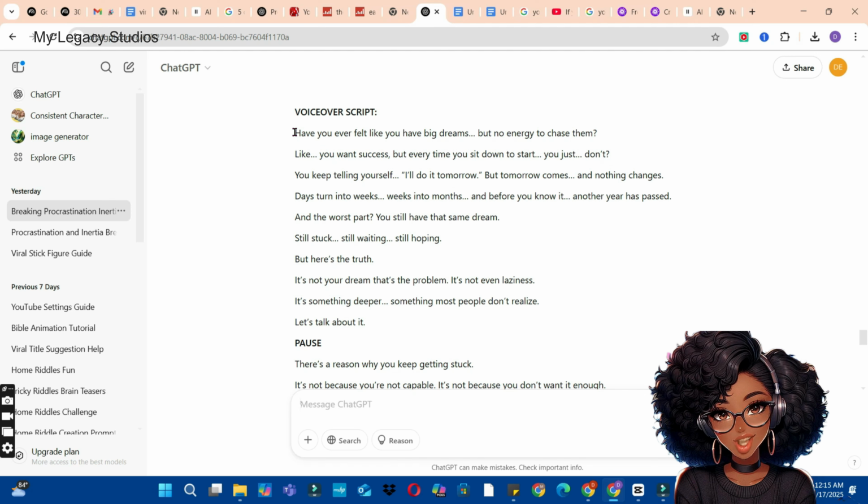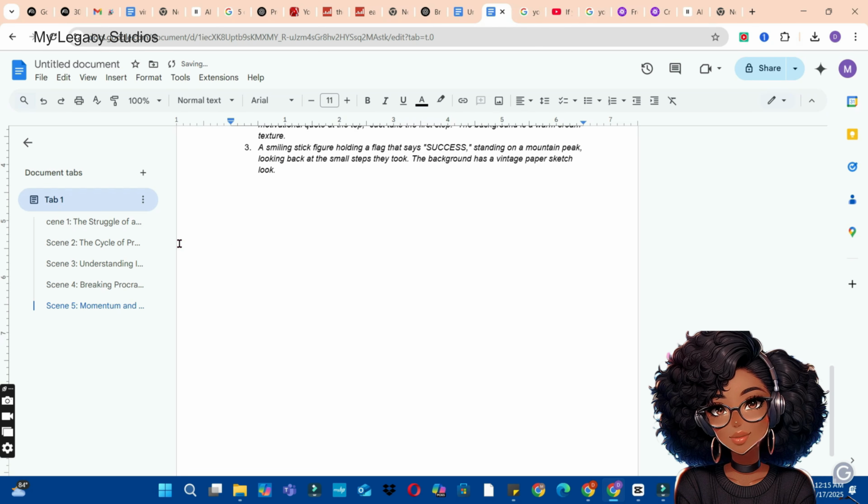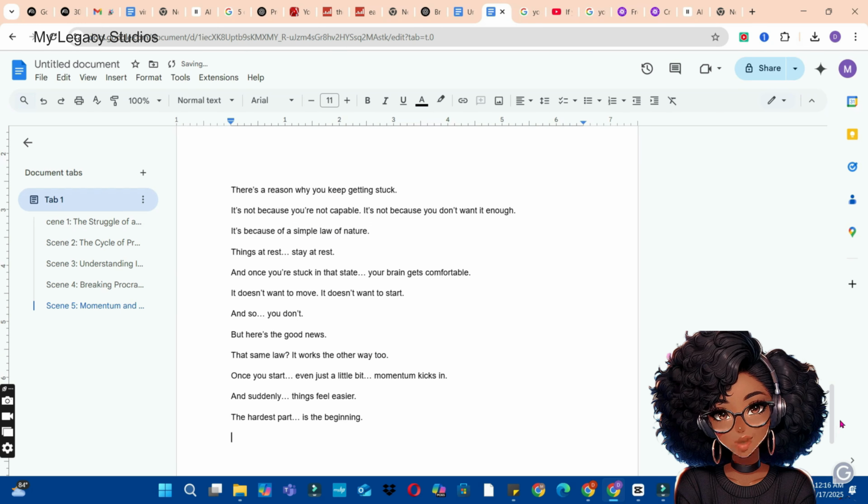So we're going to copy the first part, and then here, right click on it, go back to your Google Docs and paste it here. Then copy the second part of the script and paste it in your Google Docs.